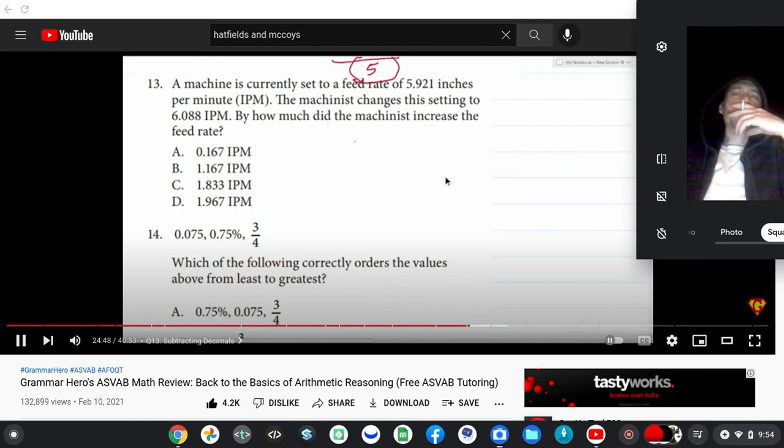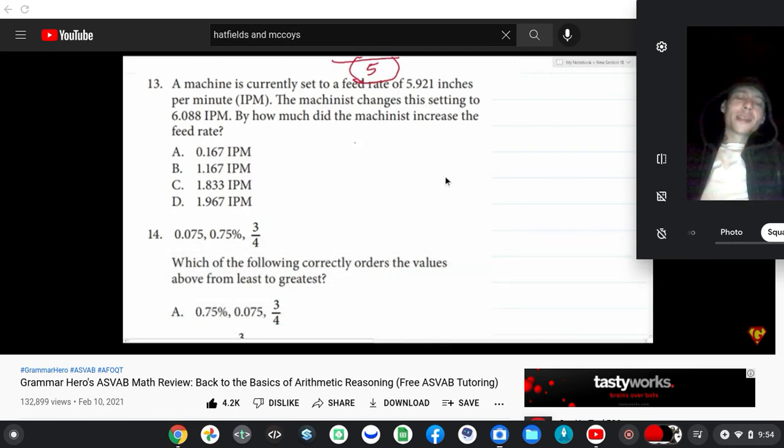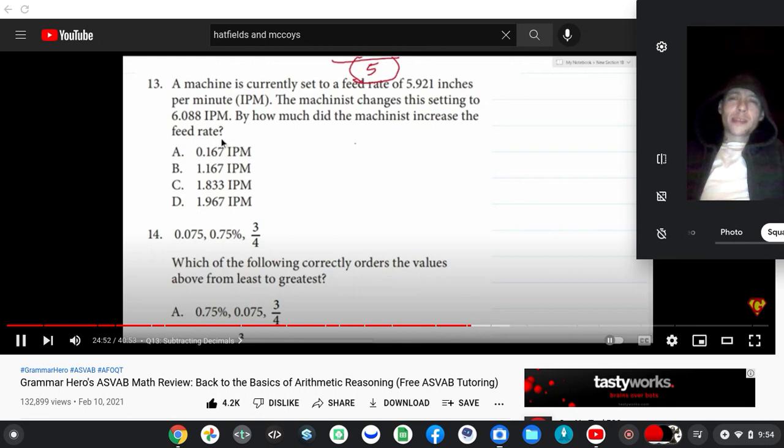The machinist changes this setting to be 6.088 inches per minute. By how much did the machinist increase the feed rate? So for this one, it's going to be a simple case of subtraction. Specifically, we're going to take 6.088 and subtract that by 5.921.